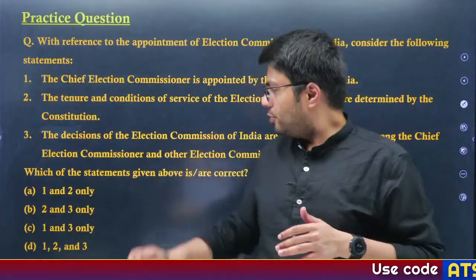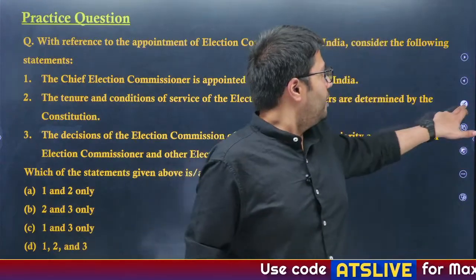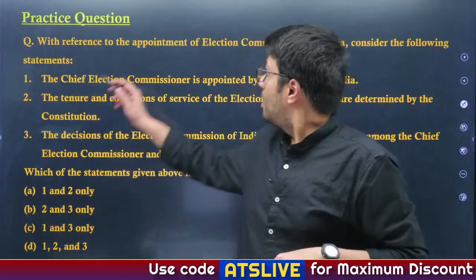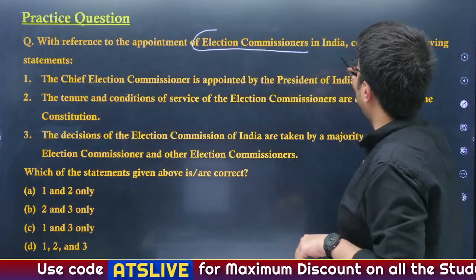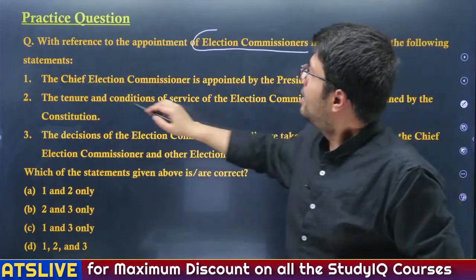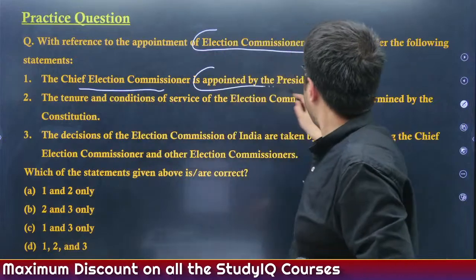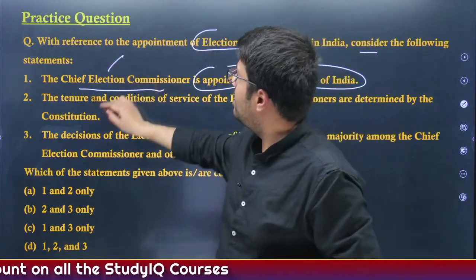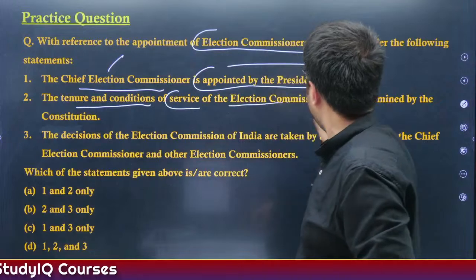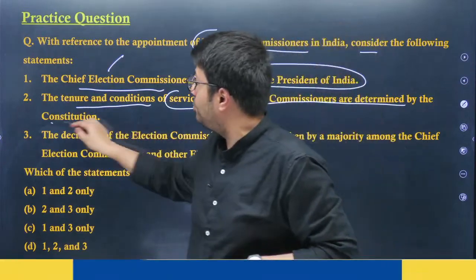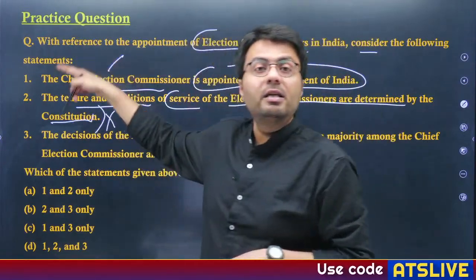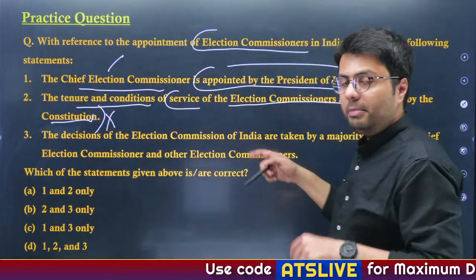Now, let us try to solve this question. Consider the following statements on the appointment of Chief Election Commissioners in India. The Chief Election Commissioner is appointed by the President of India. Yes, this is correct. The tenure and conditions of service of election commissioners are determined by the Constitution. It is incorrect because it is determined by the Act which is passed by the Parliament.